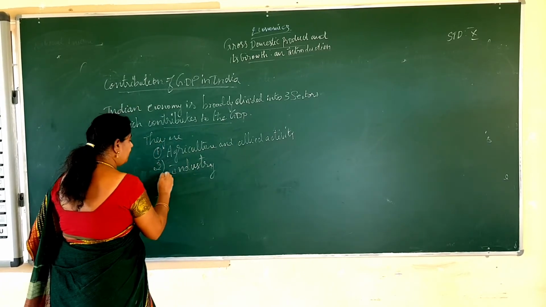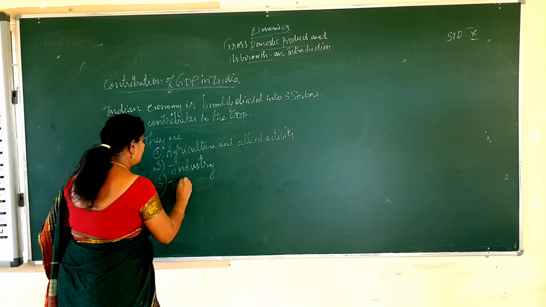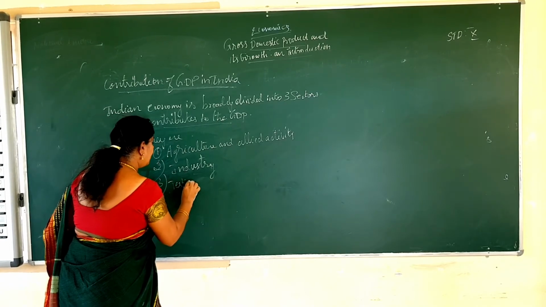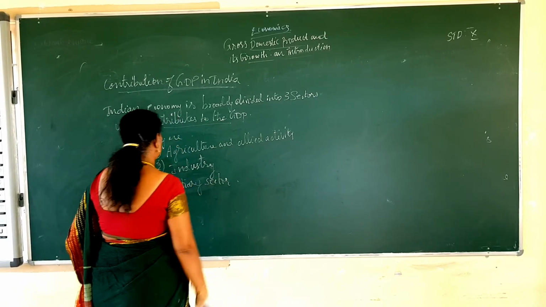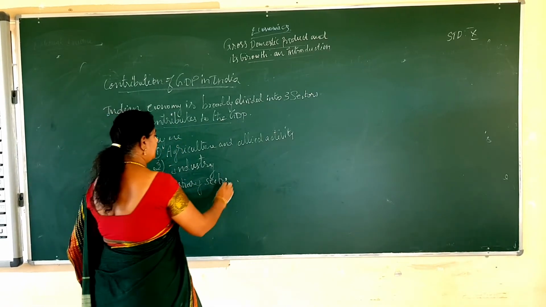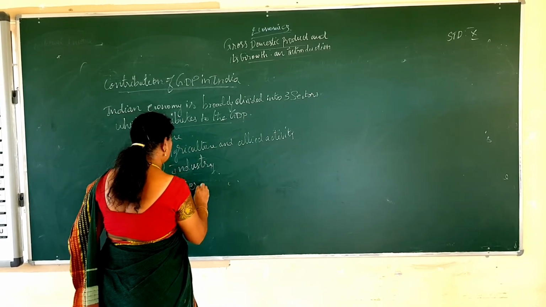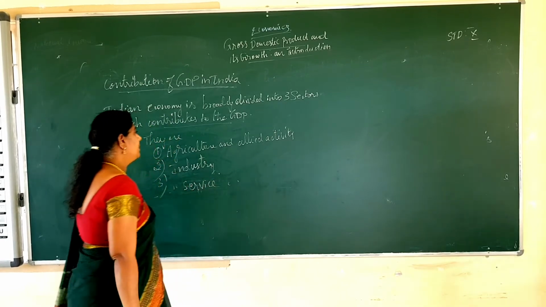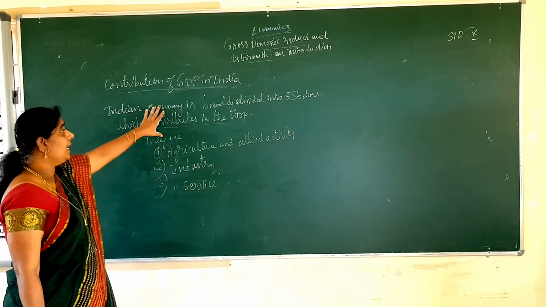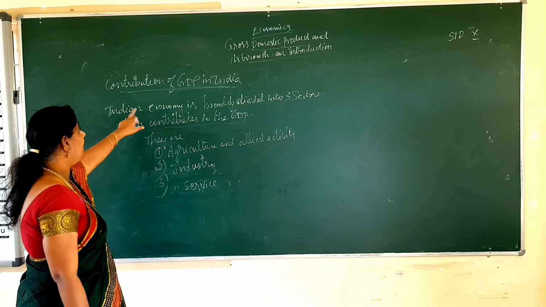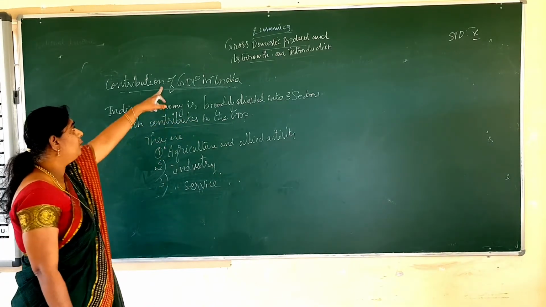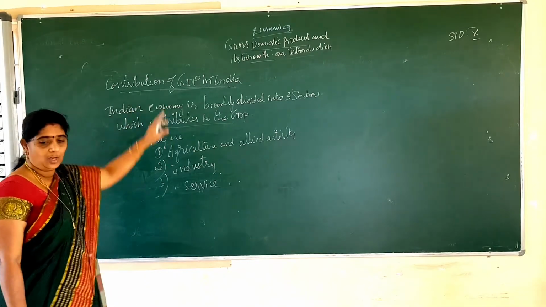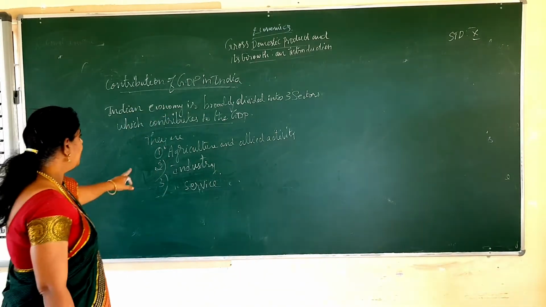And third one is the tertiary sector, or that is the service sector. Okay, these are the 3 important sectors into which the Indian economy is divided. So these 3 sectors contribute to the GDP. Okay, that we are going to see now one by one.